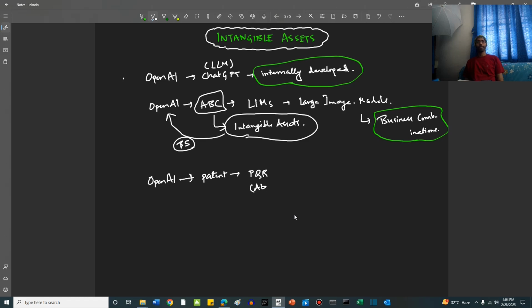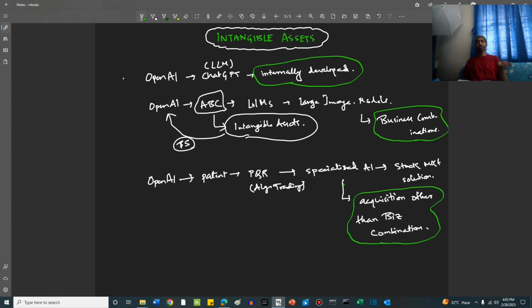PQR is an algo trading company, and OpenAI is looking to create a specialized GPT or a specialized artificial intelligence solution which will provide stock market related solutions. Now, they have not acquired PQR, but they have just taken one patent to innovate in the field of stock markets. So this becomes an acquisition other than business combination.